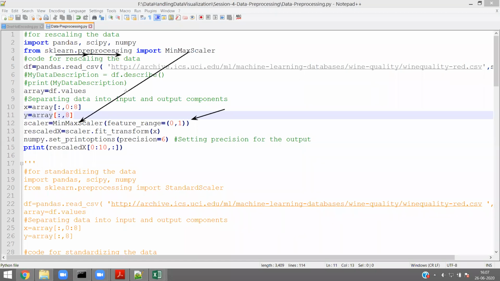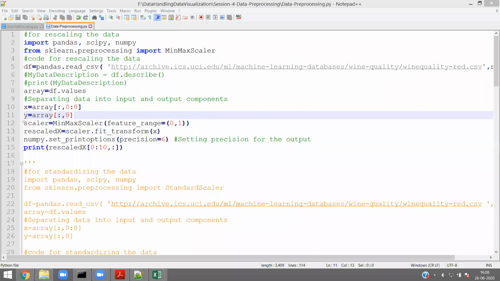Now, what is feature range here? Feature range means what is my minimum value of the range and what is my maximum value of the range. In general, scaling happens between 0 to 1. So whatever may be the value, it will scale those values in between 0 and 1. That is what I am defining a scalar here.